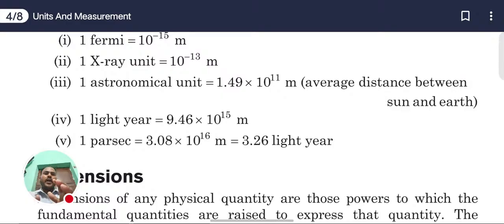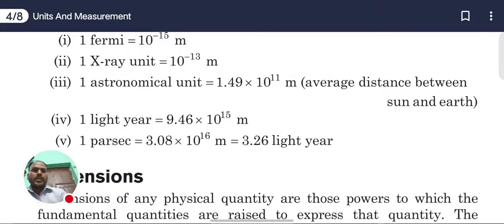We are using the astronomical unit. The astronomical unit is a big unit for measuring the length between the earth and the sun. Suppose you want to measure the length from here to Patna, we cannot use the astronomical unit. But if you want to measure the distance from here to the moon or here to the sun, then we use the astronomical unit.